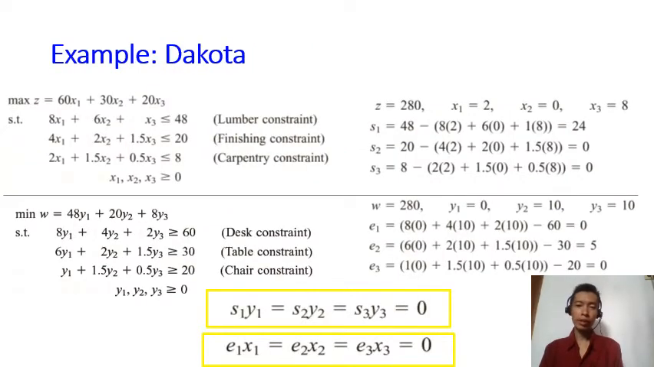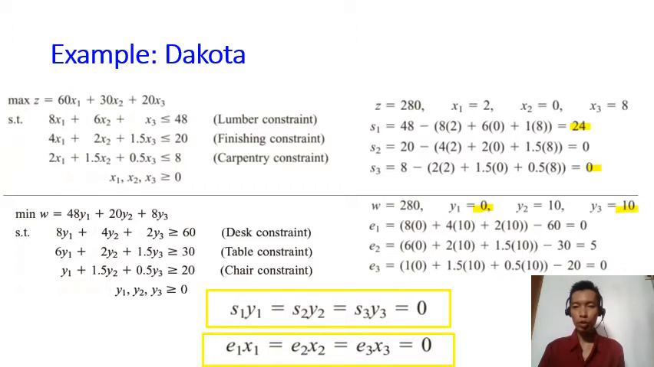To convince ourselves that in the optimal solution, for both the primal and the dual, complementary slackness must happen, let's look at the Dakota example. The one on the top is the primal problem and the one at the bottom is the dual problem. Let's check if this happens. S1 equals 24, Y1 equals 0, so S1 times Y1 equals 0 indeed. S2 is 0, Y2 is 10, so again the multiplication is 0. And S3 equals 0, Y3 equals 10, so the multiplication is again 0.